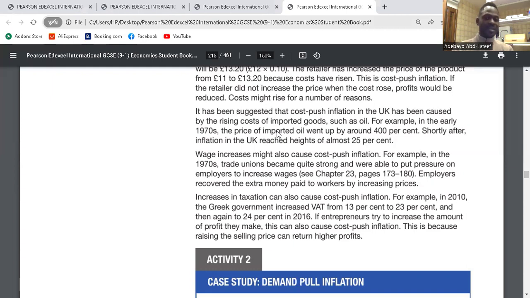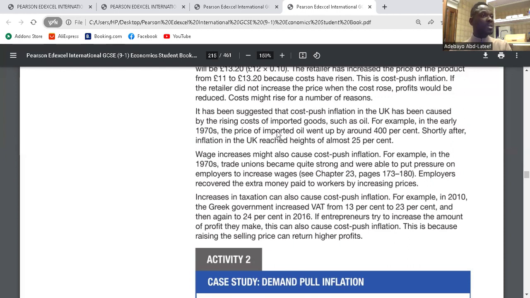They will increase the wage rate. So if they increase the wage rate, what happens afterwards? It comes back to paying more by consumers. That is another reason why we have cost push inflation. Get the point? Increasing wage rates. But wage rates will not just increase. It would have been as a result of worsening living standards. Employees cannot afford what they used to afford. So they don't have any other choice than to tell their employers to increase their salary. So this brings about cost push inflation.